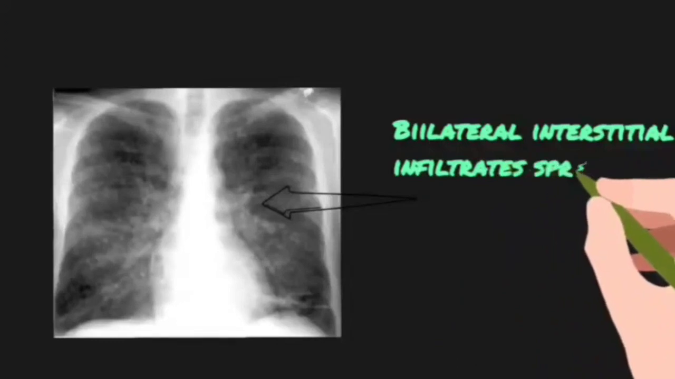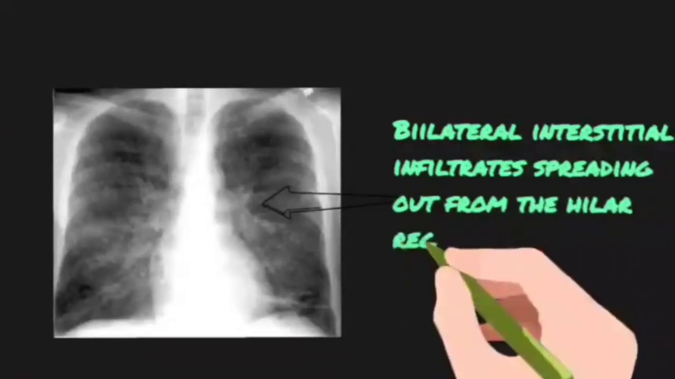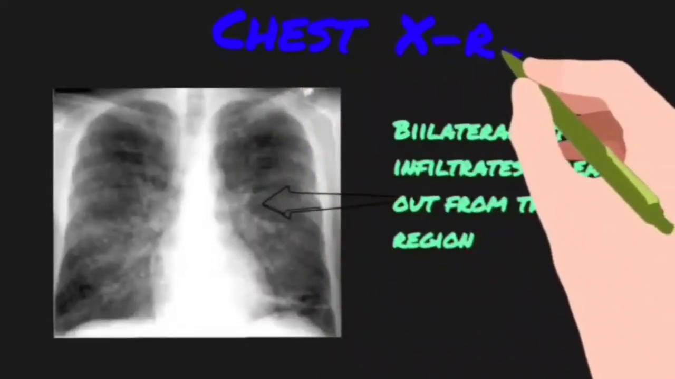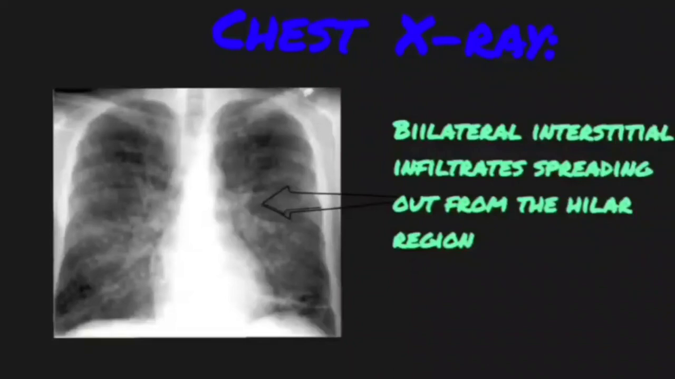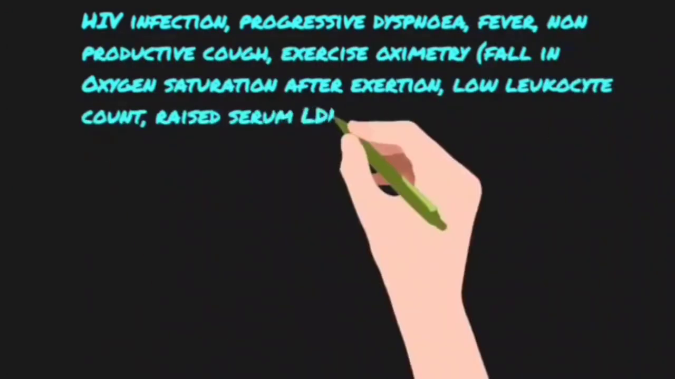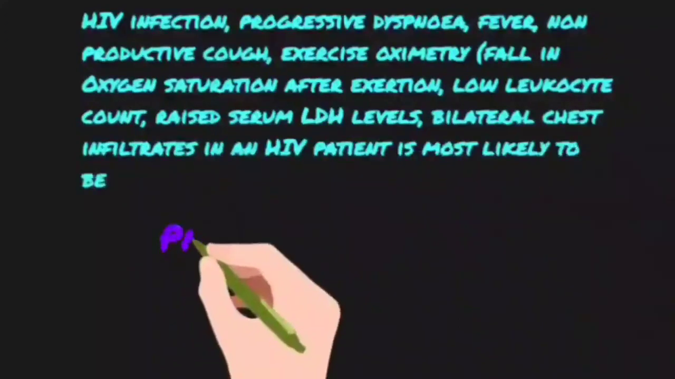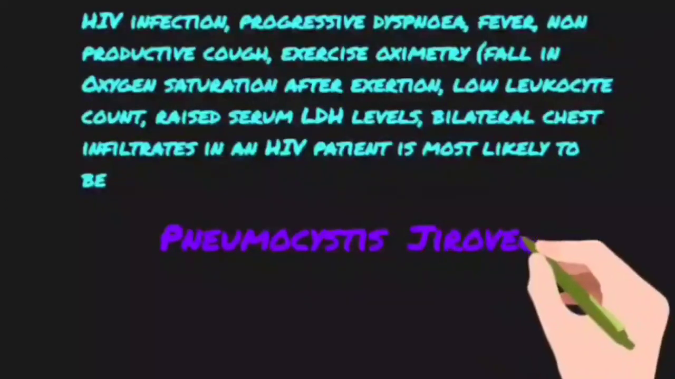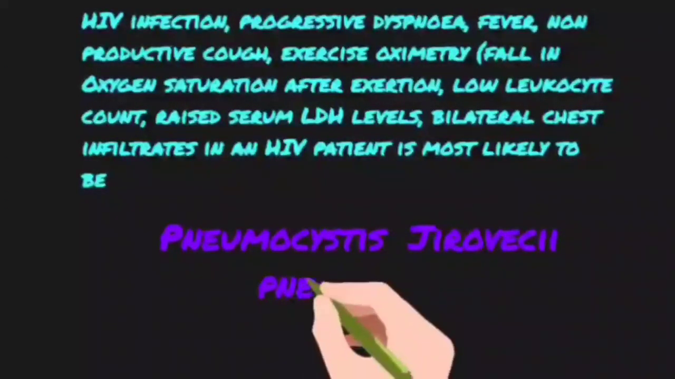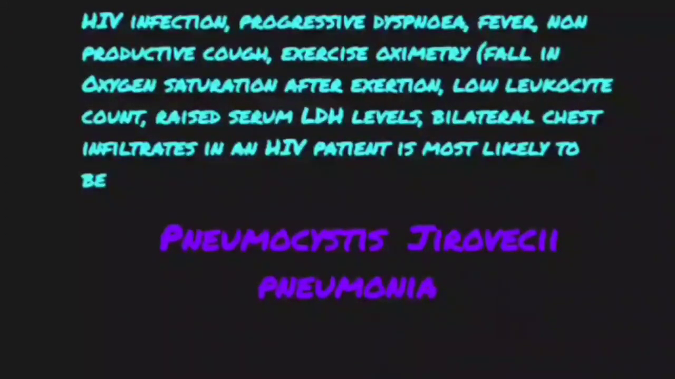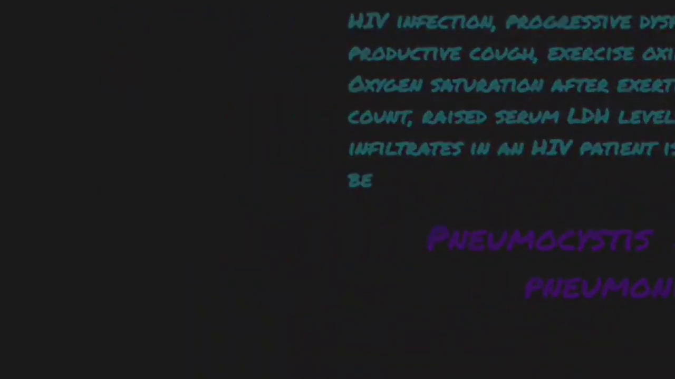So now that we have our history, our past history, our lab investigations, and our imaging, we can narrow down our differentials to the diseases causing bilateral chest infiltrates. Now let's summarize the entire case. So we have HIV infection, dyspnea, fever, non-productive cough, exercise oximetry, decreased leukocyte count, elevated LDH, and bilateral chest infiltrates in an HIV patient. And all this is most likely to be Pneumocystis jirovecii pneumonia.